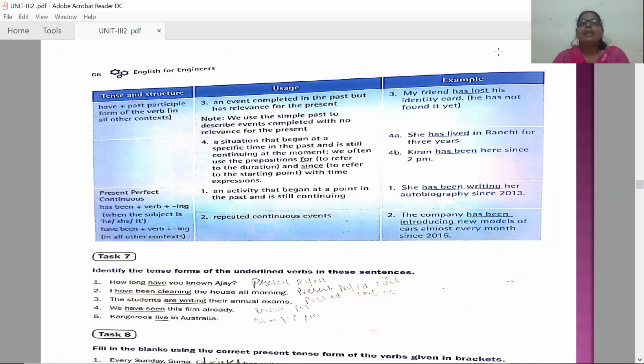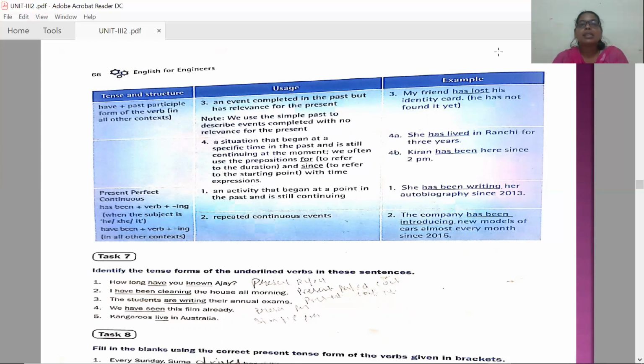Now let us see. An event completed in the past but has relevance for the present. An action which is completed in the past but the result is in the present. You can take help of present perfect tense, like my friend has left his identity card. My friend has lost, sorry, not left, has lost his identity card. Has lost is the present perfect verb form. Friend is a third person singular. So verb is has lost.